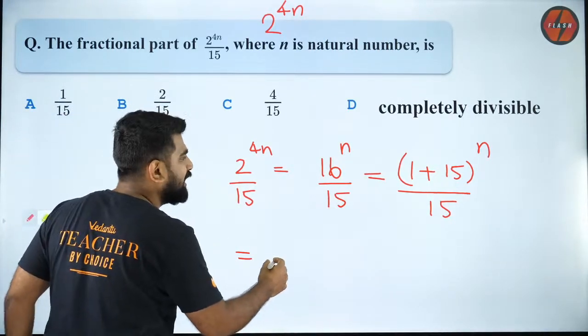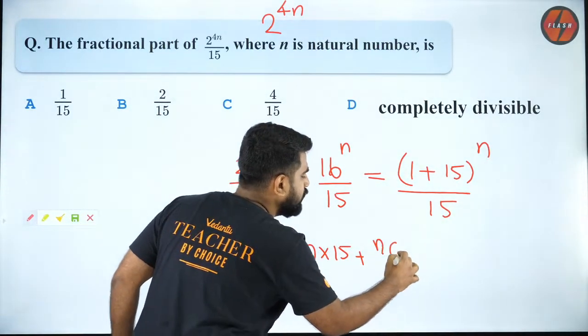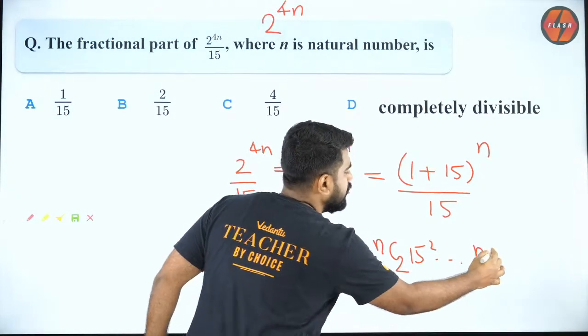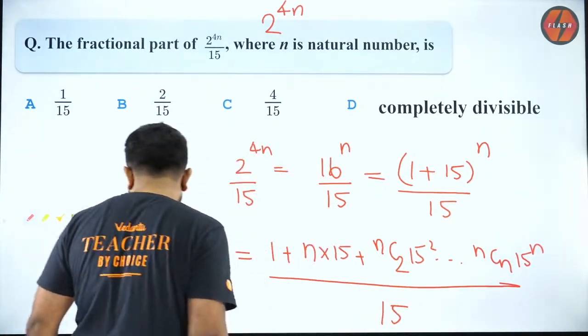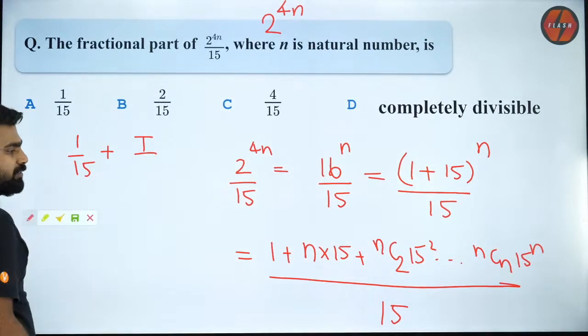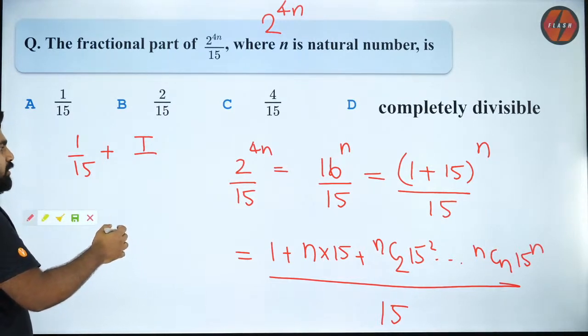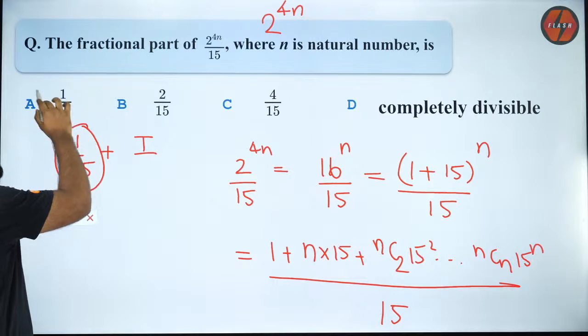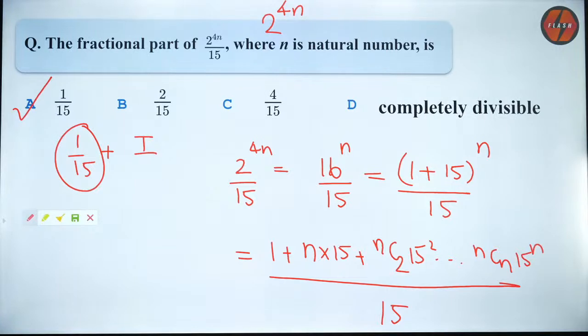1 plus 15 power n is nothing but 1 plus nC1 into 15 plus nC2 into 15 square and so on till nCn 15 power n, divided by 15. So when I do that, do you all agree it will be 1 by 15 plus some integer? So what is the fractional part? The fractional part is 1 by 15. So please understand, guys, fractional part means leaving aside the integer, whatever is left out. Got it?